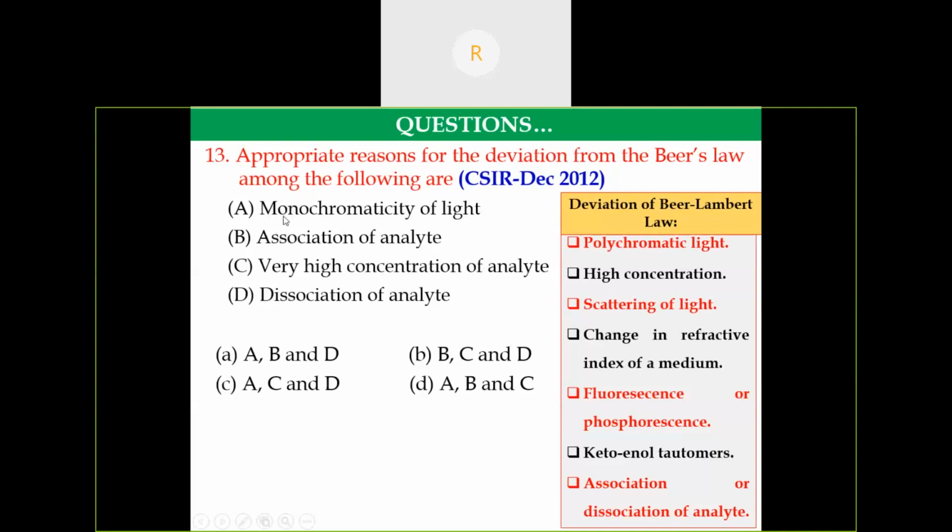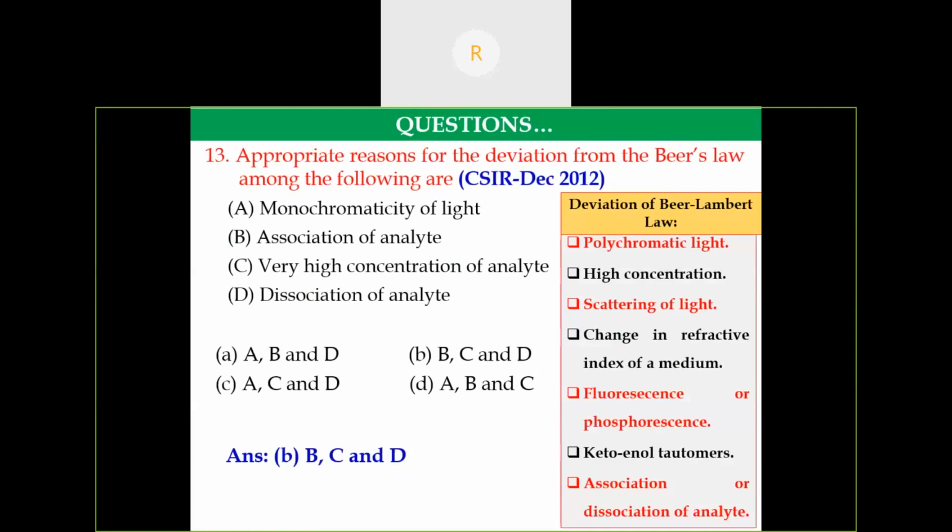Coming to the options, monochromaticity of light is not correct, because if it is polychromatic then deviation will occur. Then association of analyte, very high concentration, dissociation. So the answer is option B, C, D. That is, association of analyte, very high concentration of analyte, and dissociation of analyte will cause a deviation of the Beer-Lambert law.